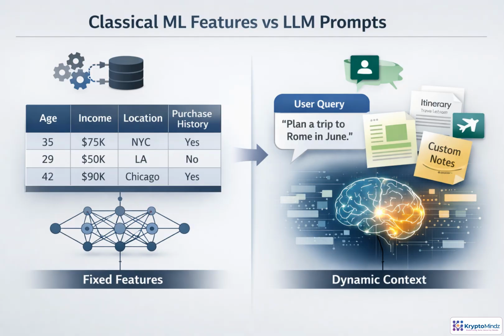This difference changes how systems are built. Classical models see the world through a schema defined before training. LLM systems assemble context at request time, using prompts, documents, instructions, and user intent. That makes them easier to update and adapt, but harder to control, test, and keep consistent across situations.